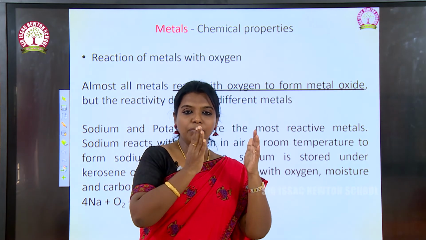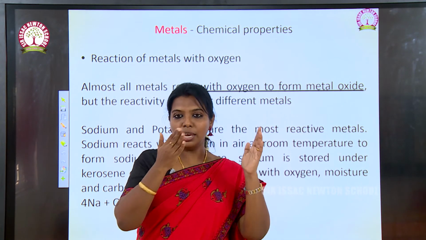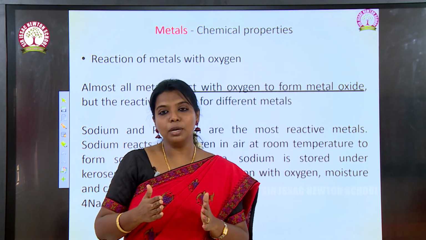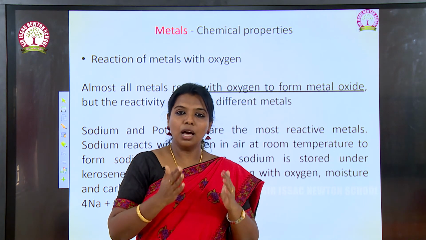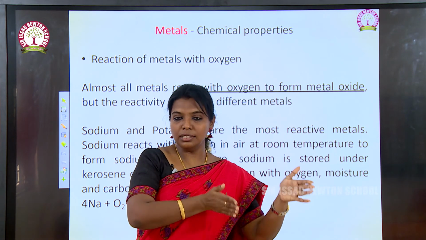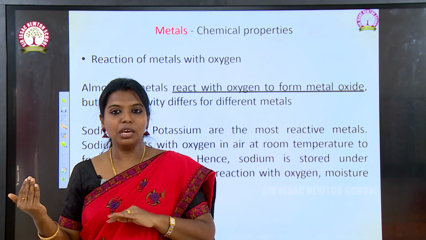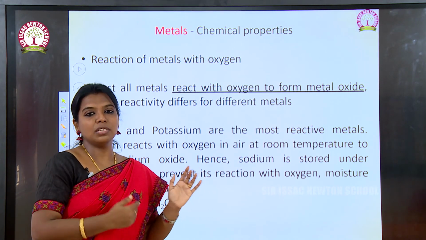Since the physical properties have much difference, the chemical properties will also have more difference. We will see how metals react with other chemicals and how non-metals react with other chemicals.